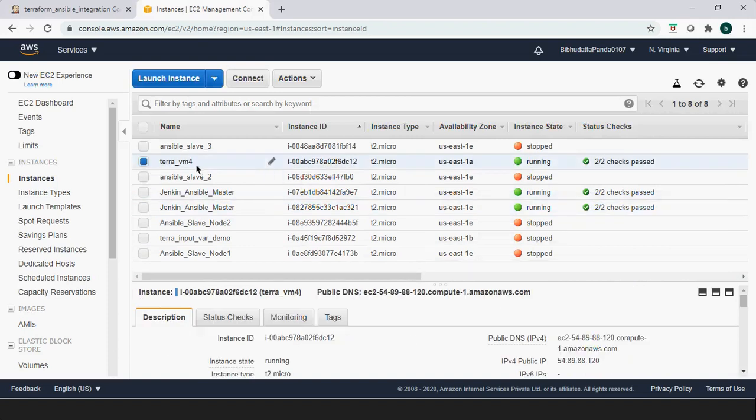This is my EC2 instance which already exists and is running. Now I'm using the same Terraform file, and I'm just updating this tag name and the instance name in the file. But Terraform will not overwrite these things. Terraform will destroy this and create another EC2 instance. So that is where the mutable and immutable concept comes into the picture.